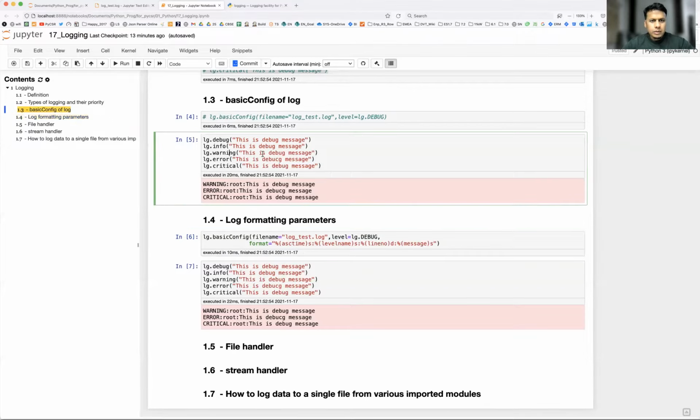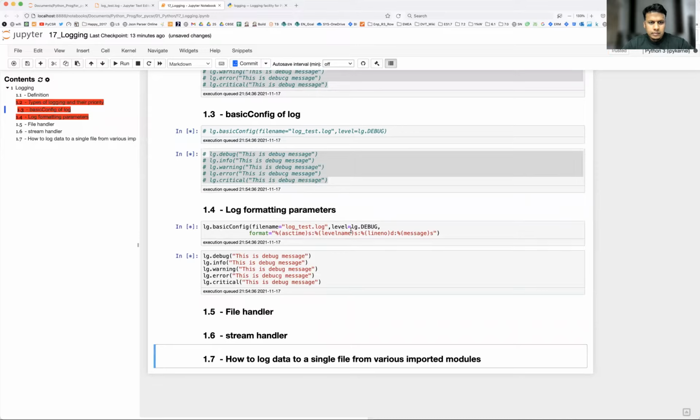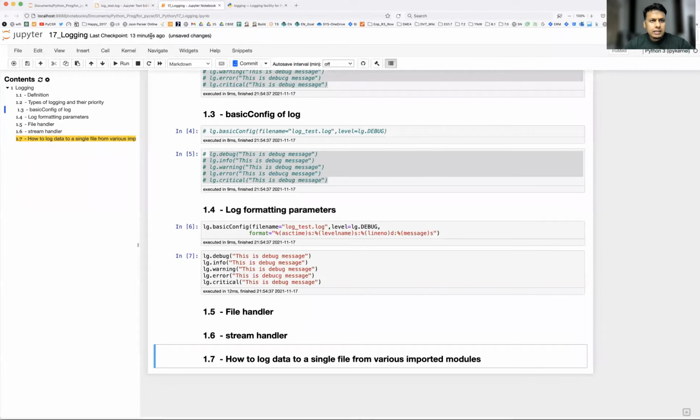All looks okay. Oh, sorry, I forgot to comment this one. Now let me run again. Okay, now let's see the log. Yeah, now it is capturing. So I'll delete the older log and let's run from scratch and see.